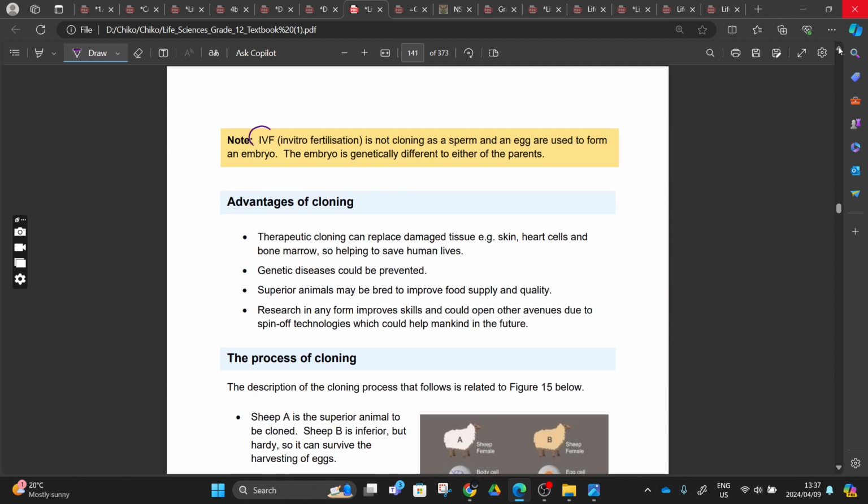But the IVF, in vitro fertilization, is not cloning. In vitro fertilization, that thing that I was talking about, is where we take a sperm cell and an ovum. A sperm cell is like this, right? And this portion here is what houses the nucleus, and then we have the mitochondria. So we come and cut here. I've explained this. This head is the one that we take with its full composition, and we insert it inside the egg.